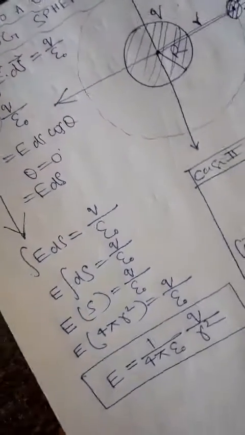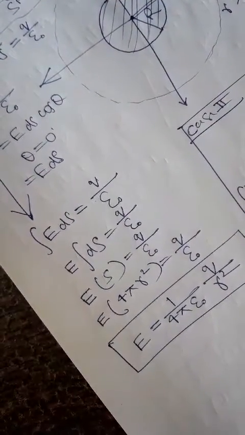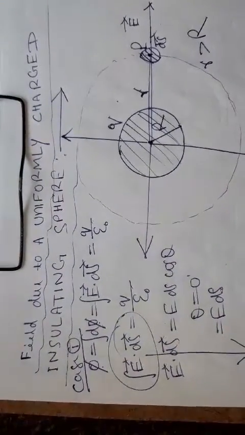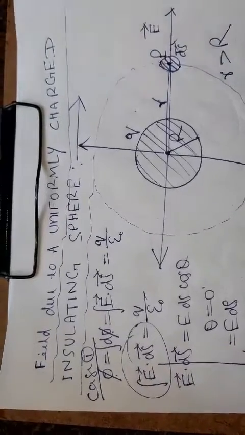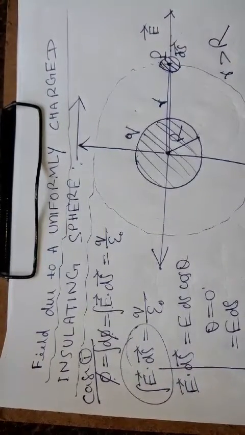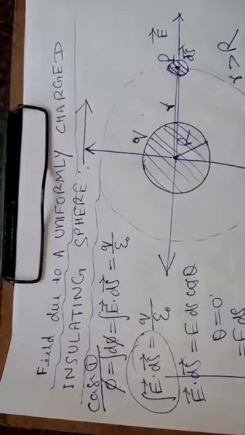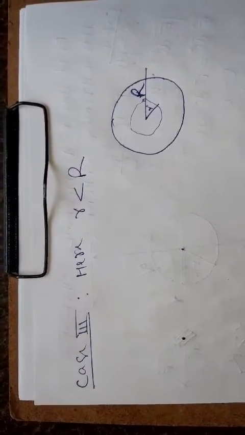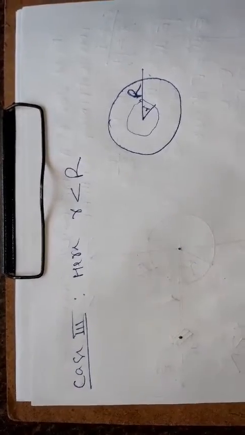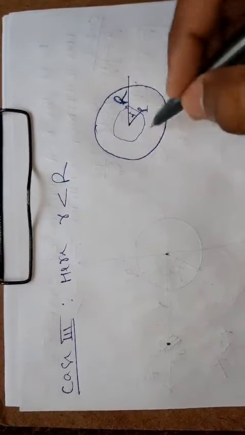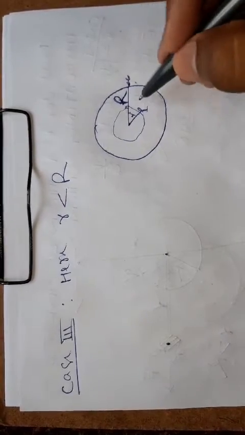And the most important case, case number 3, I am going to teach you. It is most and most important, and I like this case because we are using density here. In case number 3 we are going to use density. In this case our point P is situated inside the sphere.